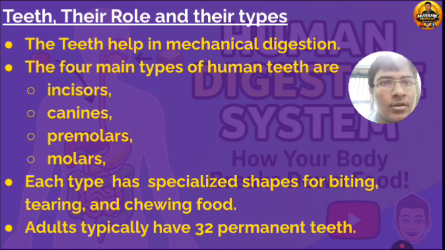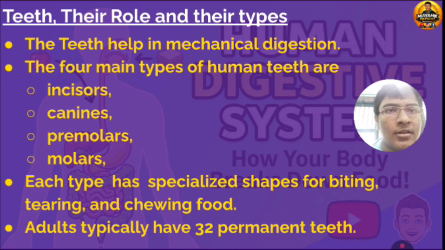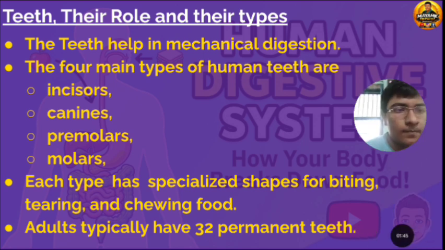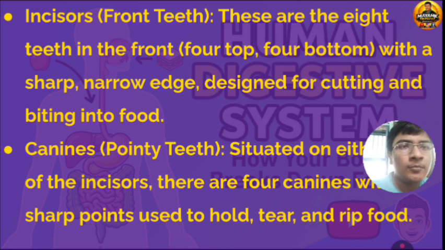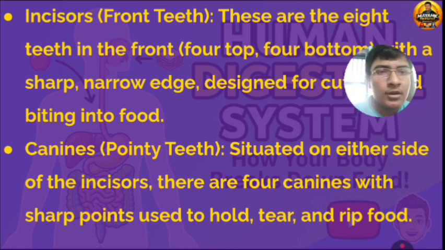Teeth and their role. The teeth help in mechanical digestion. The four main types of teeth are incisors, canines, premolars and molars. Each type of tooth has a specialized shape for biting, tearing and chewing food. Adults typically have 32 permanent teeth. Incisors, front teeth: these are the 8 teeth in the front, 4 on the top and 4 on the bottom, with a sharp narrow edge designed for cutting and biting food. Canines, pointy teeth situated on either side of the incisors. There are 4 canines with a sharp point used to hold, tear and rip food.